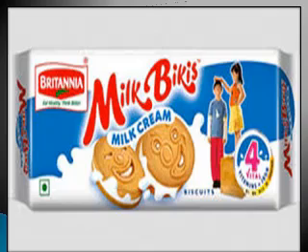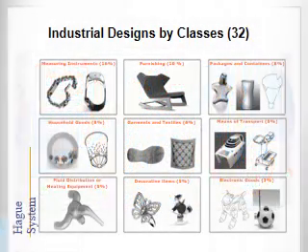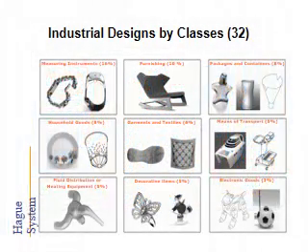So this is the design for the Milk Bikis packet, designed for attractiveness to children. The industrial design is not only in particular places, industrial designs exist in all places.